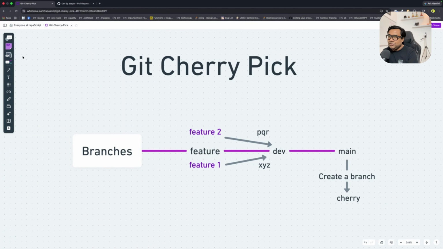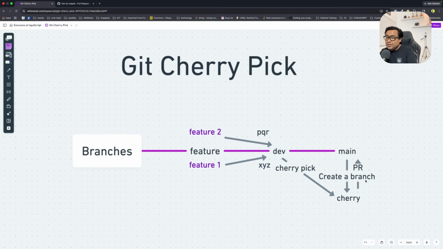Now from dev branch, I will cherry pick and put the things inside the cherry branch. So here I will do cherry pick and bring this feature changes into the cherry branch. After that, I will do a pull request from my cherry branch to the main branch. You got the point? So instead of doing all these things directly onto the main, it is advisable that you create a branch from main called cherry. Cherry pick your changes from dev to cherry, and then from cherry branch, this branch name can be anything, you just push your changes to main using a pull request. That's how we are going to do.